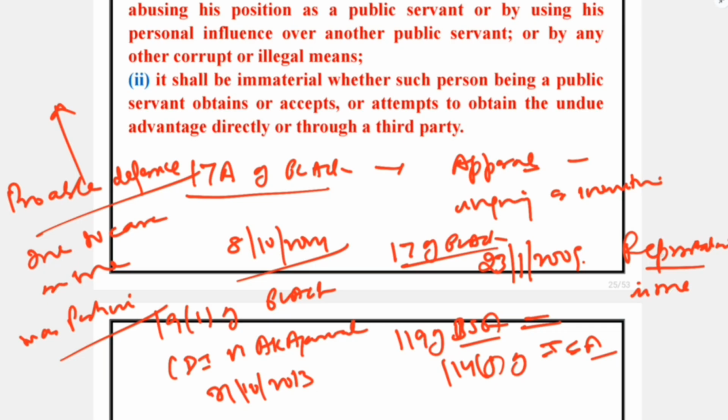It could cure the defects in the case as well, but to be noted that every prosecution has a story. If a story is set up, inter alia, in the FIR, in that scenario, the story could not be changed. So if we submit our representation and the facts of defense are not considered by the concerned authority, in that scenario, we may take the advantage of the unfair investigation theory, which is recognized even by the Honorable Supreme Court, and the same is part and parcel of Article 21 of the Constitution of India. So all these points are to be kept by us in our mind while contesting a false case under Section 7 of the PC Act.